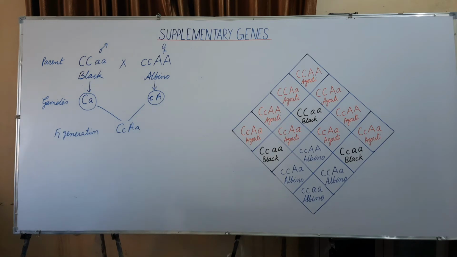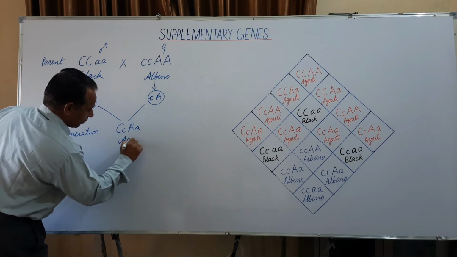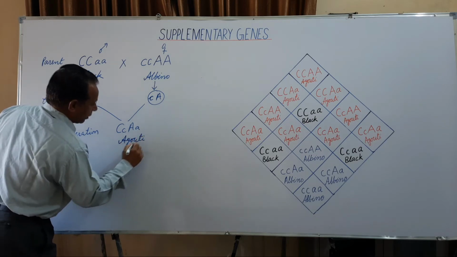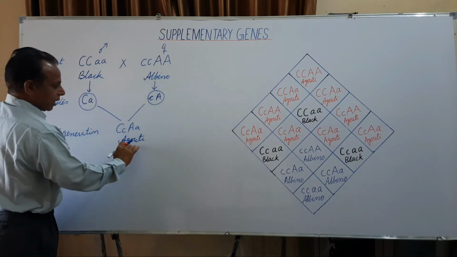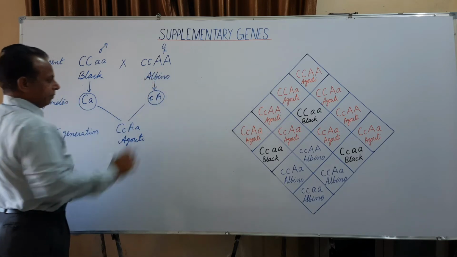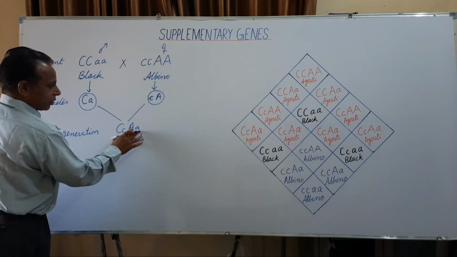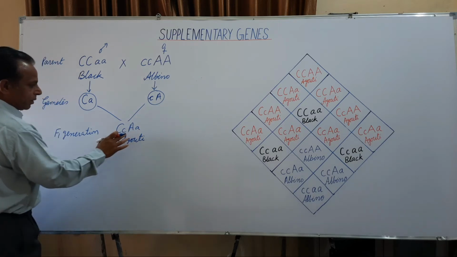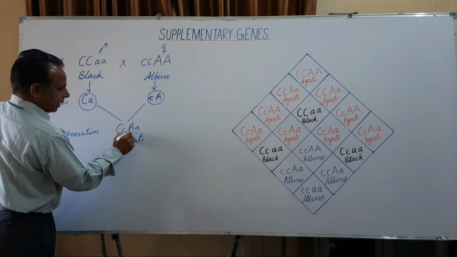Phenotypically, the mice of F1 generation are agouti because the black is modified into the agouti in presence of the dominant gene A, and they are genotypically heterozygous or hybrid, possessing the capital C, small c, capital A, small a.